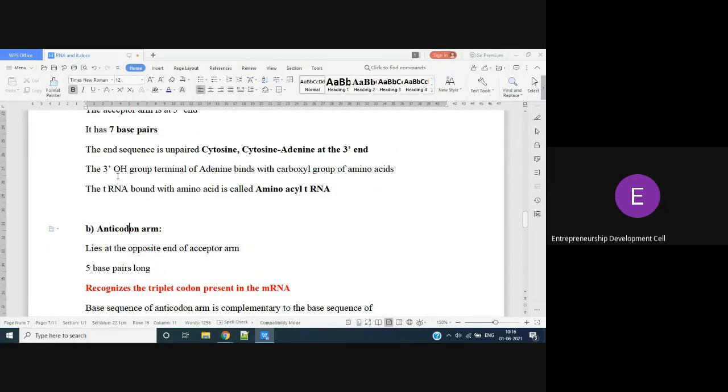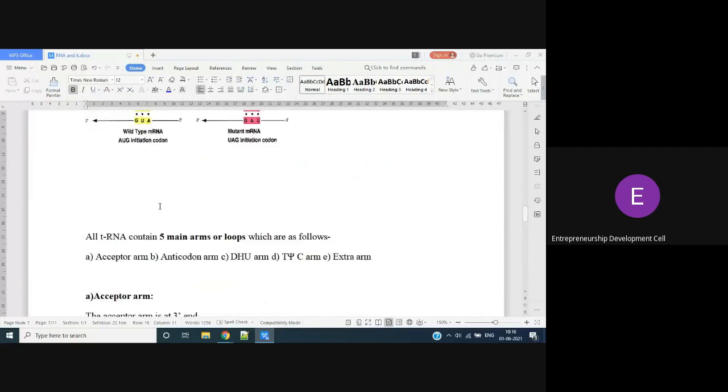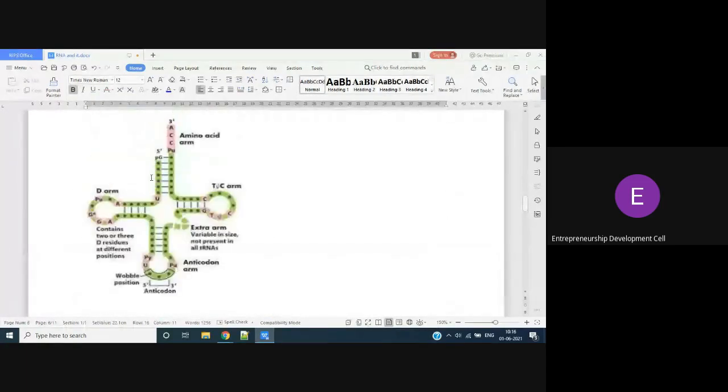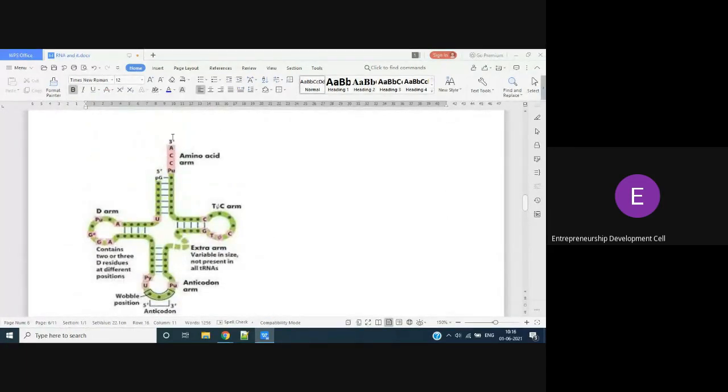The 3' CCA means you know, right? Cytosine, cytosine, adenine. The 3' OH group terminal of adenine binds with the carboxyl group of amino acids. So here comes the point. What is the importance of this CCA arm? Why is it present? Why is it unpaired? Because it will attach to our amino acid.